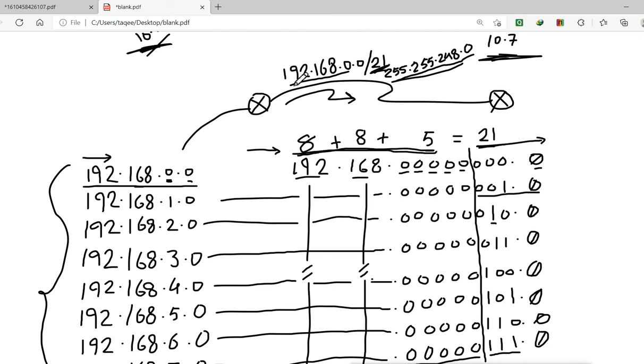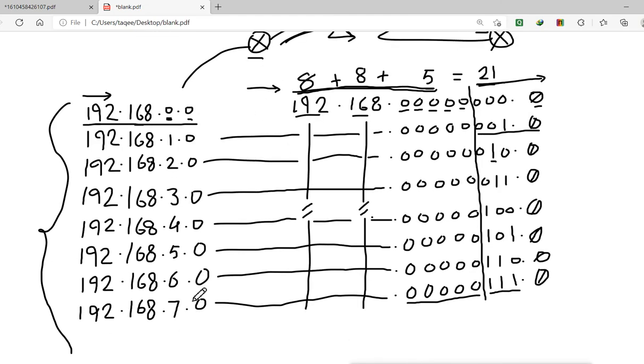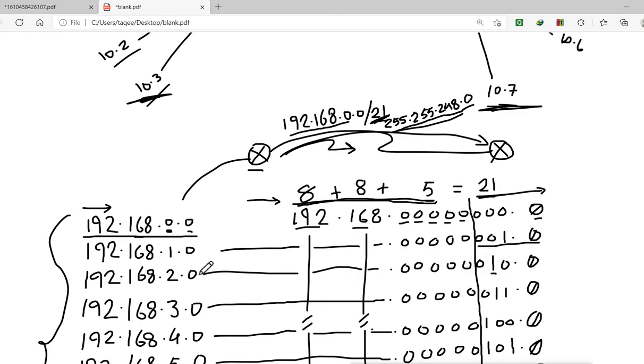Now when this summarized network is sent to this router, this router will know that all these networks are connected on that router. So instead of sending these 8 lines in the routing table, it sends only one line. It only sends this summarized address. So this is called summarization.